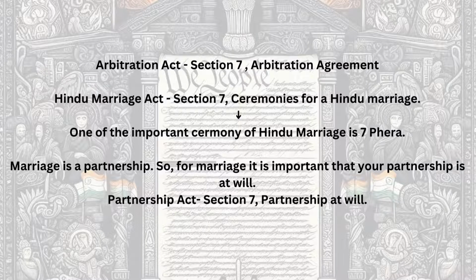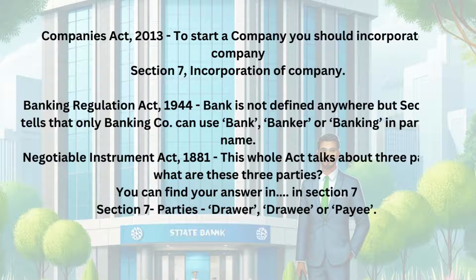Now, marriage is a partnership. For a marriage, it is important that your partnership is at will. Partnership at will is defined where? Again, your answer is section 7. Section 7 of the Partnership Act defines partnership at will.